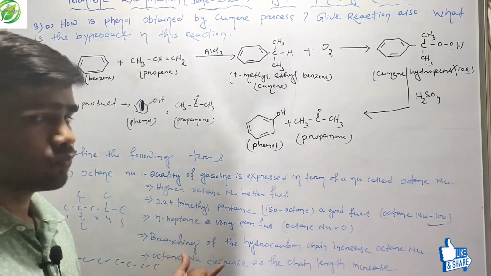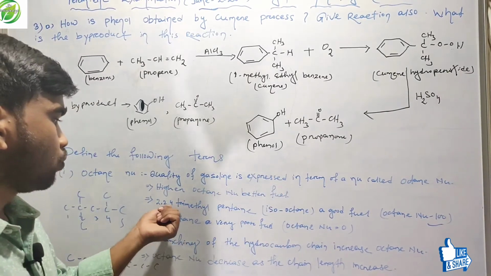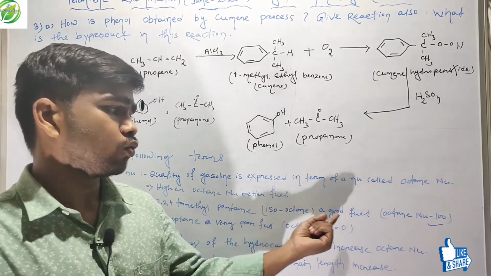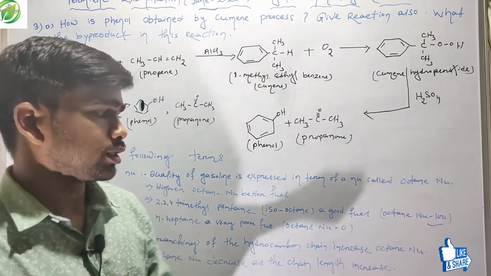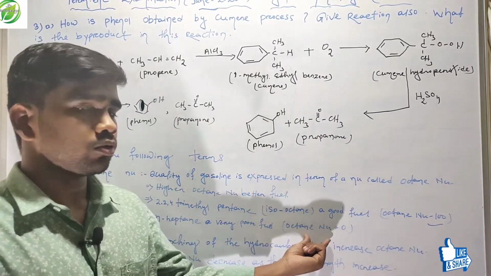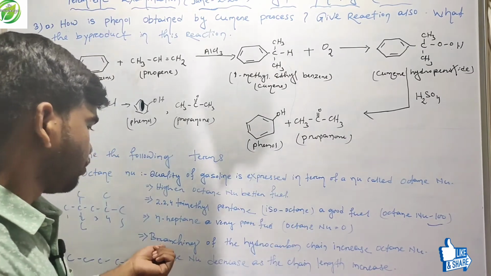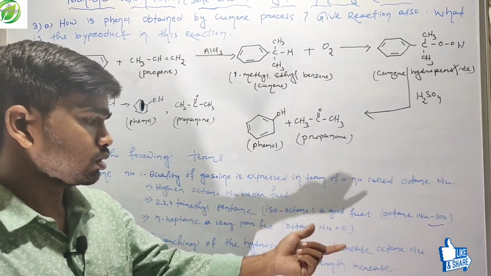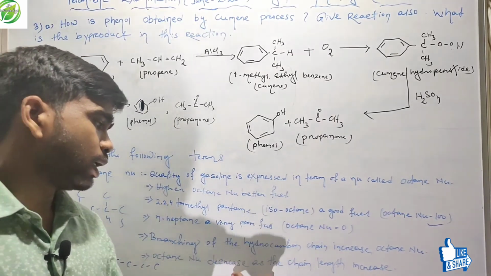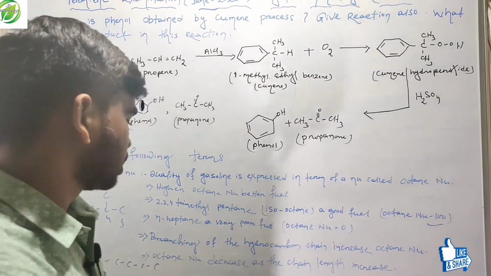Lower octane number means poor fuel. 2,2,4-trimethylpentane, also called isooctane, is a good fuel. Octane number is 100. N-heptane is a very poor fuel. Octane number is 0. As branching of the hydrocarbon chain increases, the octane number increases. Octane number decreases as the chain length increases.